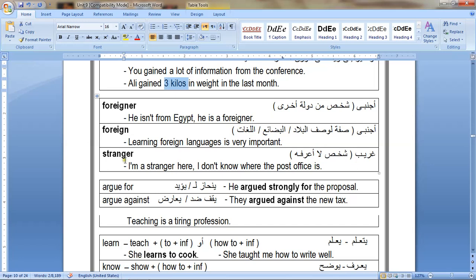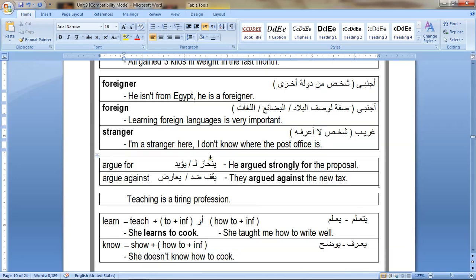What is the difference between foreigner and foreign? A foreigner, when you talk about someone from another country. You can say he isn't from Egypt, he's a foreigner. Foreigner here means he's English, he's British, he's French, whatever.